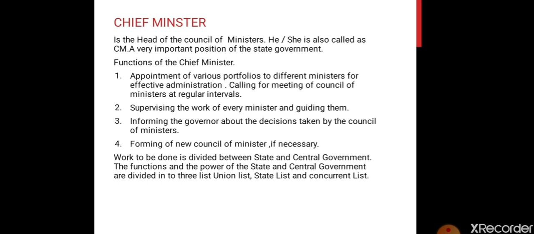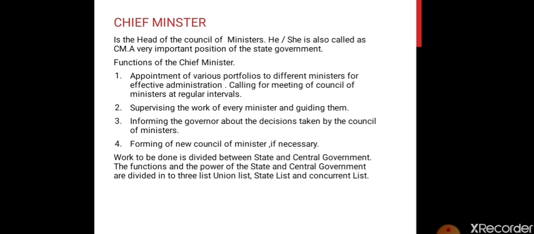So what happens is, when the state works for the particular state, like Gujarat, the chief minister is working for Gujarat. The prime minister is working for the entire nation, that means that is central level government, union level government. The chief minister working for Gujarat means it's a state level government. But there are a few works which are done by the state as well as the union government, that means they are done by the prime minister and the chief minister also.